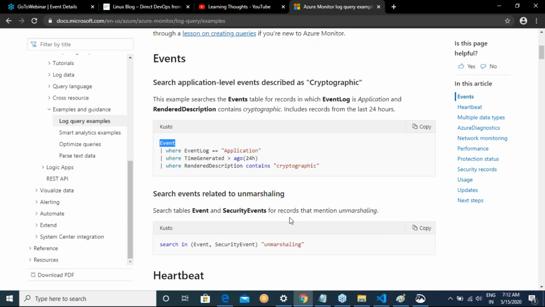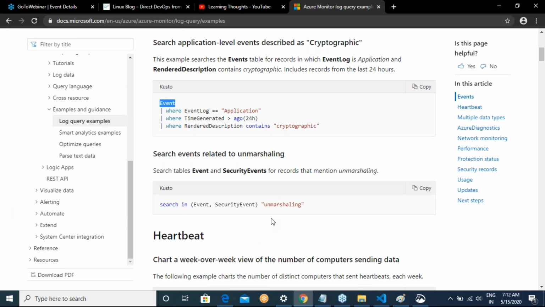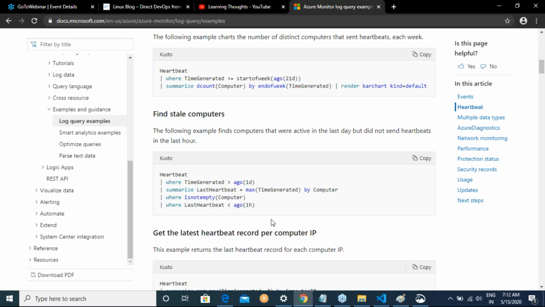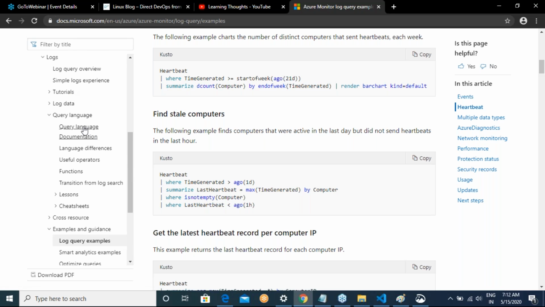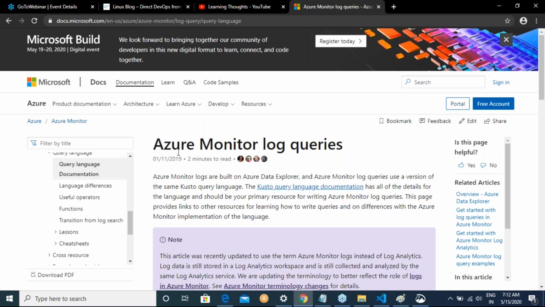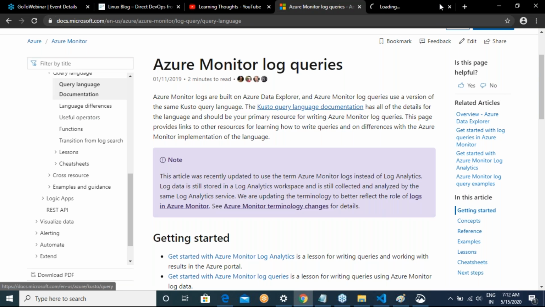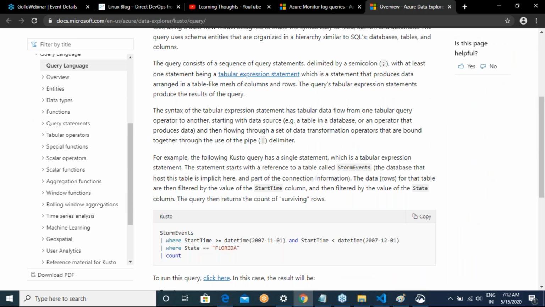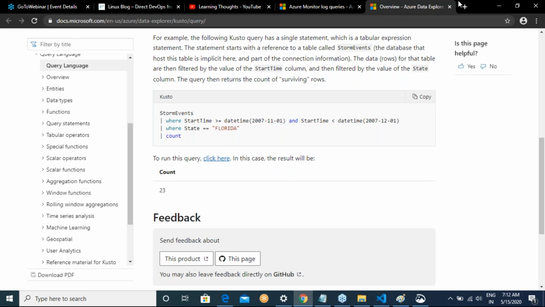Okay, so you have to basically look into this kind of querying. For this you need to understand this query language. You need to understand this query language, and the whole of this query language is basically mentioned over here. So how to build queries. Okay. So what is this KQL language as such? Okay. So for the people who come from the SQL world, okay,